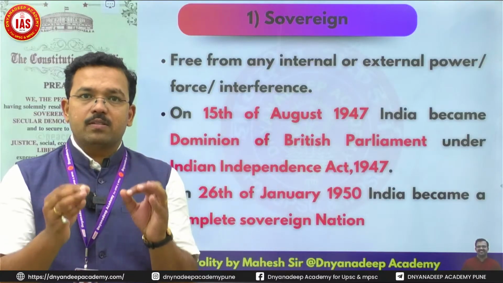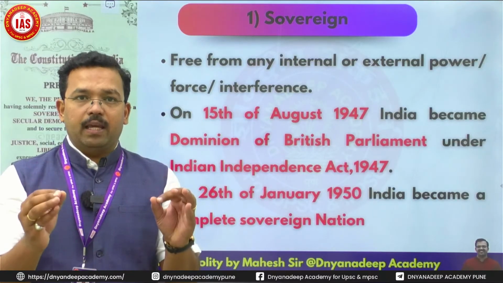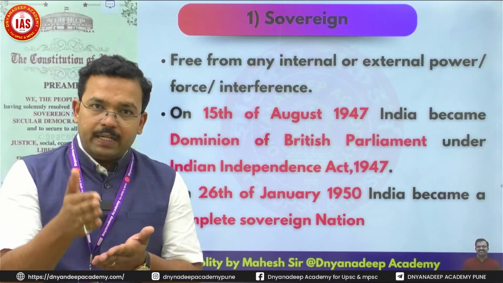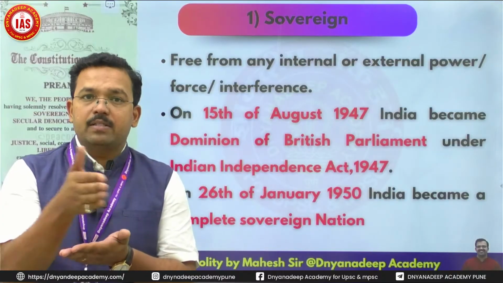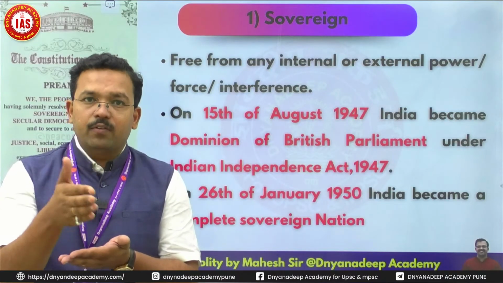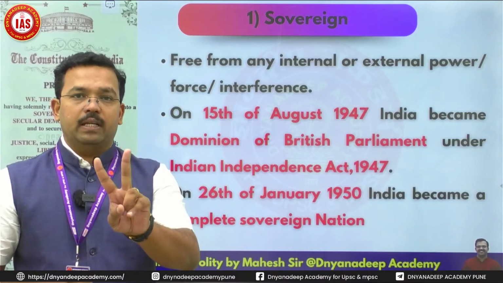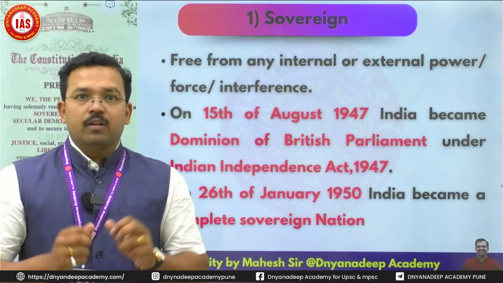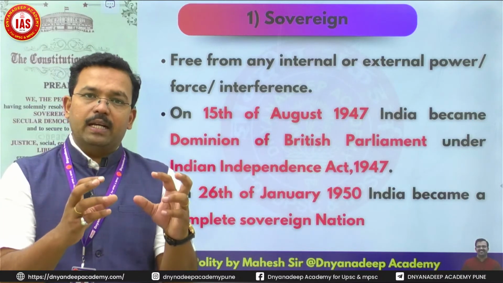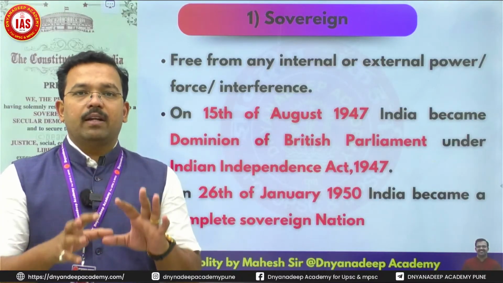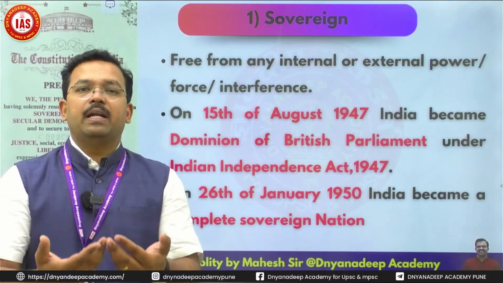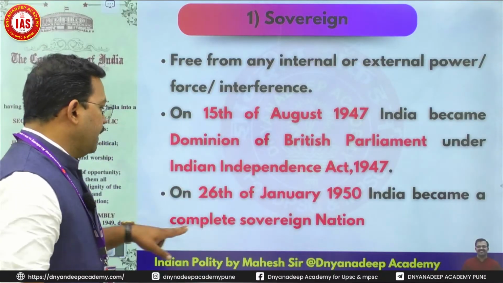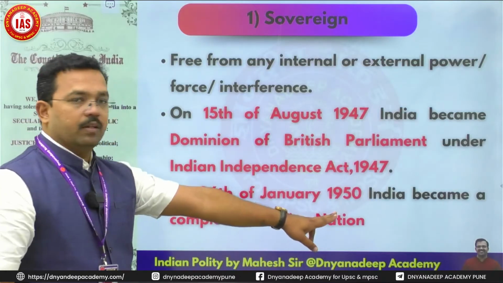On 15th of August 1947, India became a dominion of the British. The Indian Independence Act of 1947, remember, is an Act of the British Parliament. It created two dominions. One was the Dominion of India, the second was the Dominion of Pakistan. These two dominions had majority rights in their own hands, but still they were not sovereign nations, they were not independent nations. On 26th of January 1950, India became a complete sovereign nation.